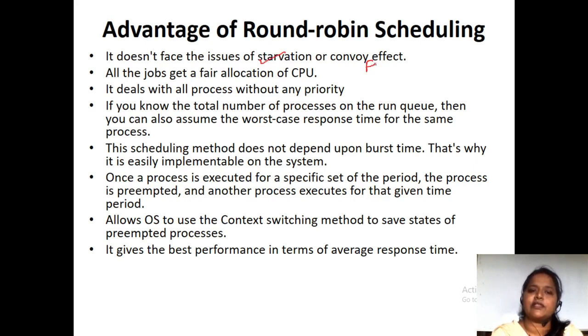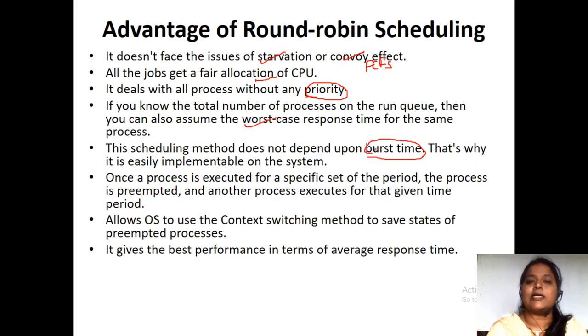In FCFS we faced the problem of convoy effect, here there is no convoy effect. All jobs get equal priority of time. You can also assume the worst case. This does not depend on the burst time; it totally depends on the time slice.